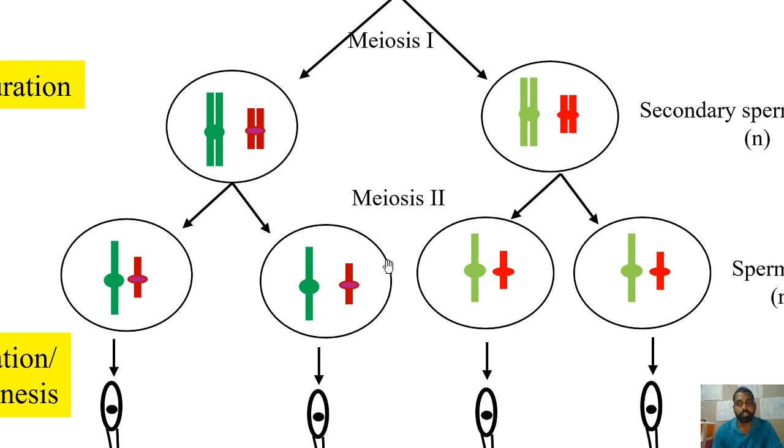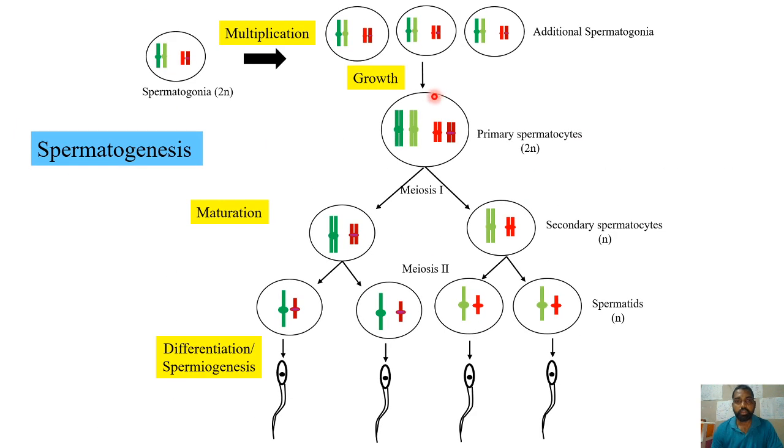So this is how the meiosis in the primary spermatocytes will be, which means one spermatocyte can generate 4 spermatids. So these are the spermatid cells, which are haploid.